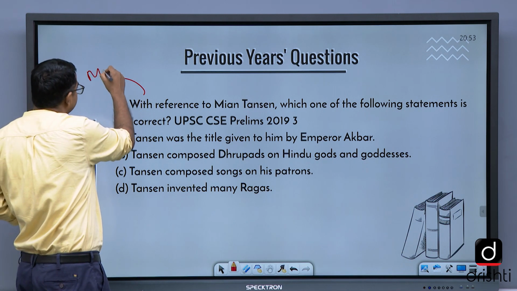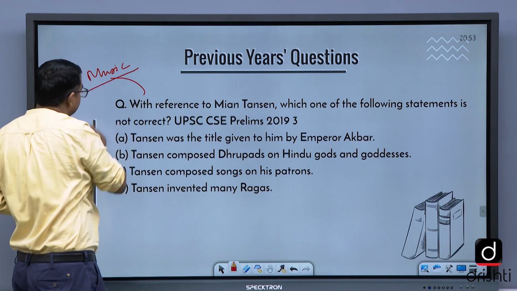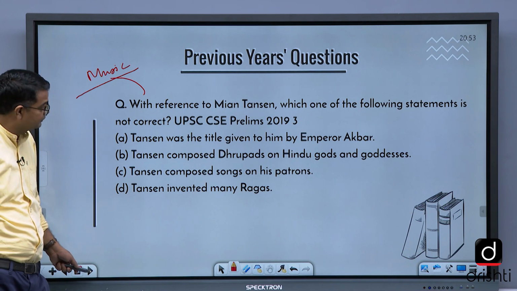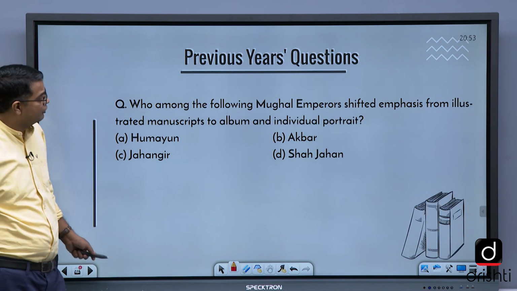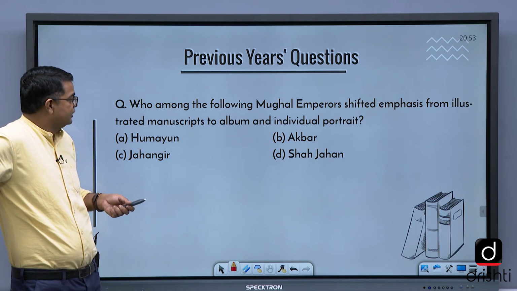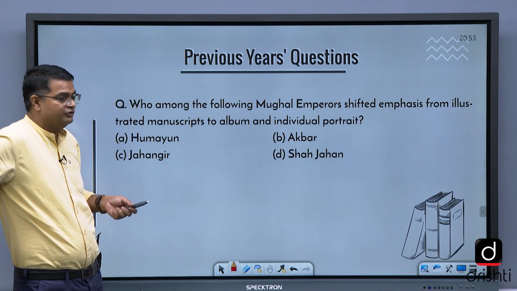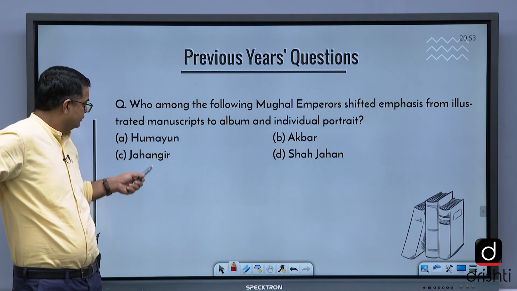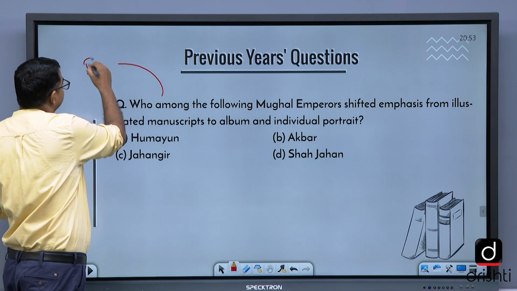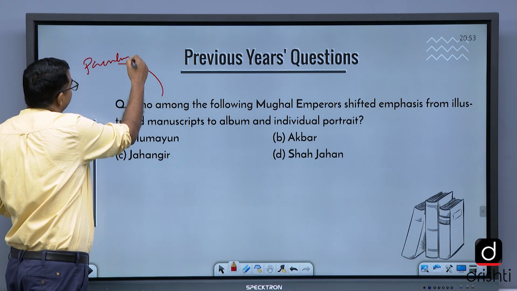Related to music. Last year's paper: which Mughal emperor shifted emphasis from illustrated manuscripts to album and individual portrait? Humayun, and this is again Mughal painting.